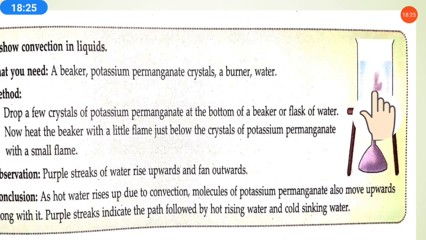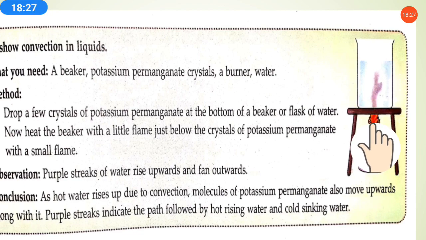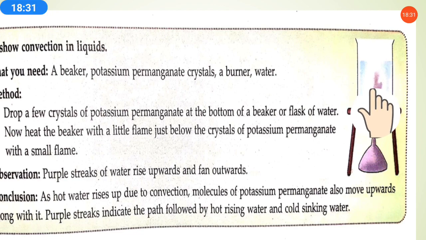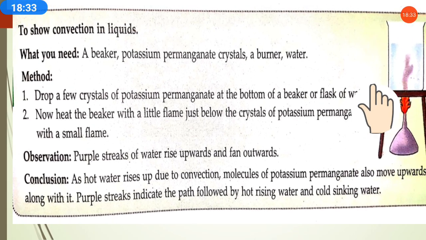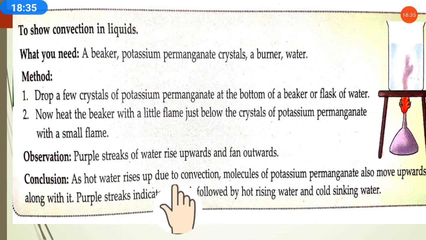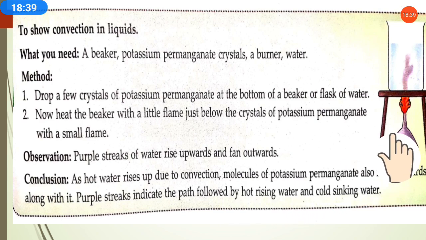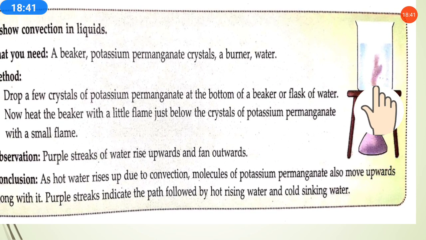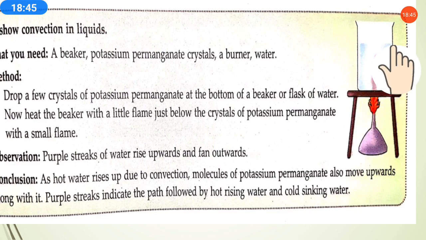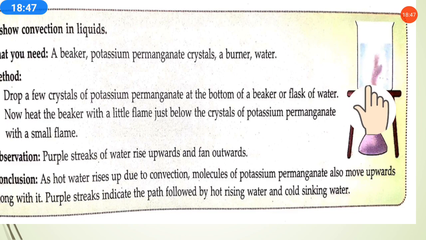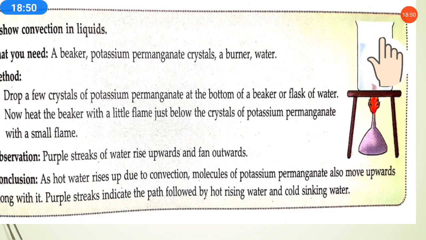The purple streaks indicate the path followed by hot rising water and cold sinking water. It is showing that the hot water moves upwards and the cold water moves downwards, and this process is called convection.